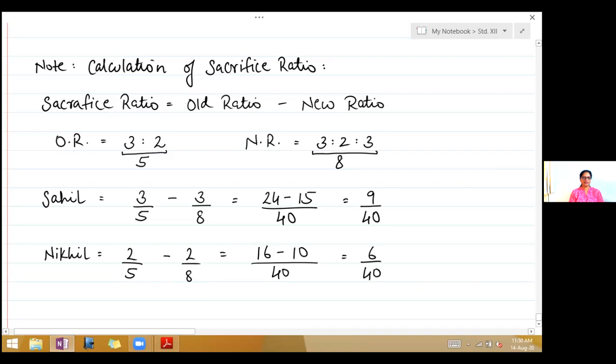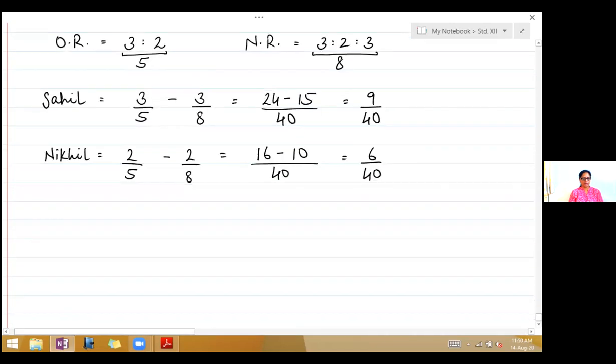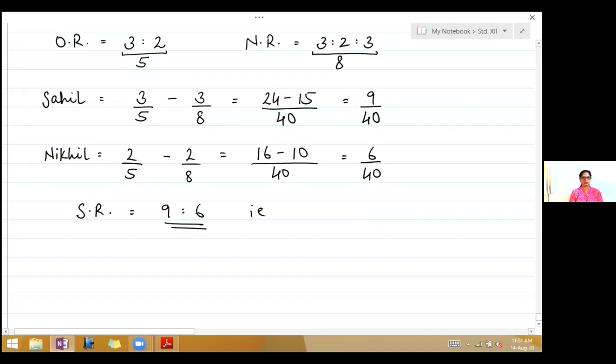So the sacrifice ratio here is 9:6, which is 3:2. Now that 3:2 has come out the same as the old ratio in this problem, but it changes. It may change in other problems, but this is the way to calculate the sacrifice ratio.